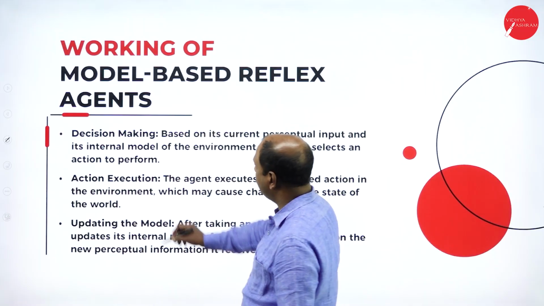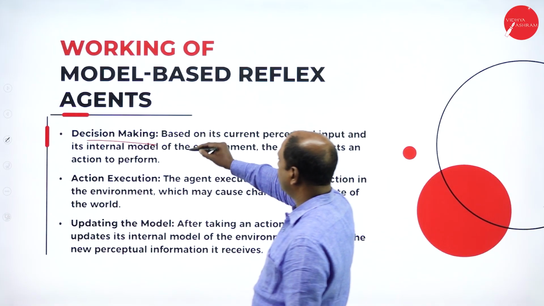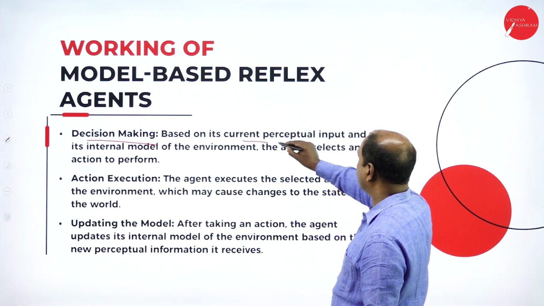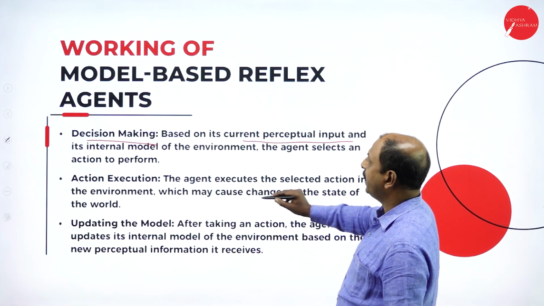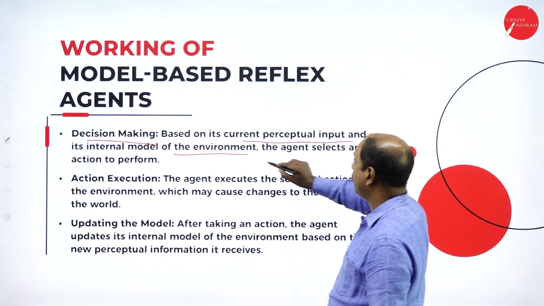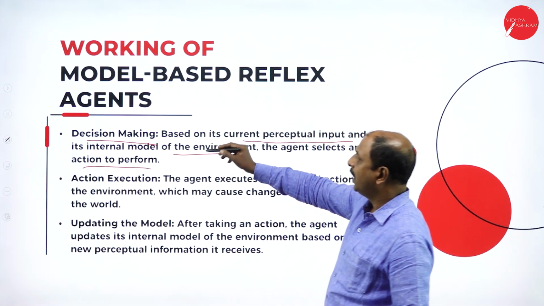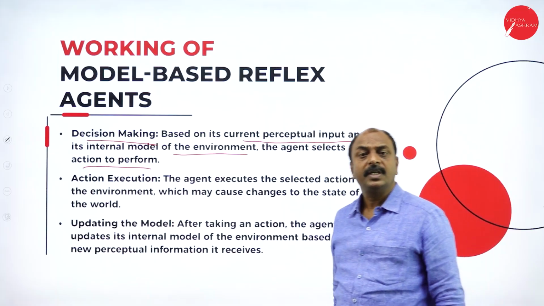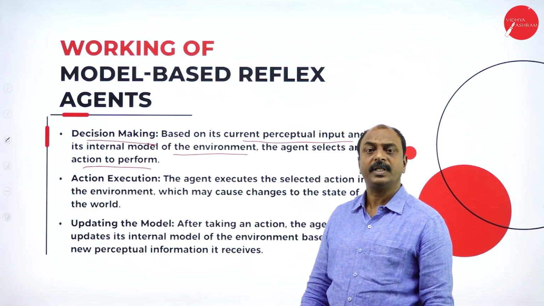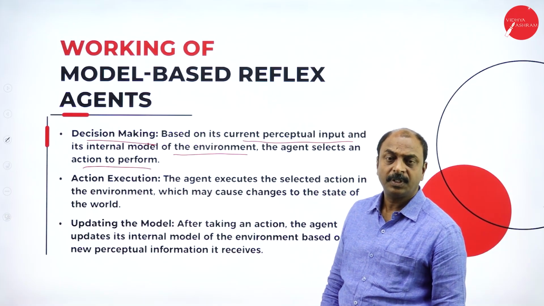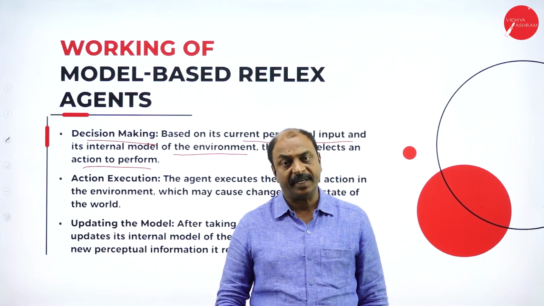Next one is decision making. The agent takes a decision based on the current perceptual input and the internal model of the environment, and here the agent selects the action to perform. As we have seen, the previous simple reflex agent works based on the current percepts or current input data.